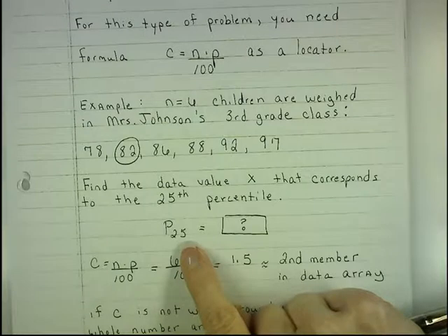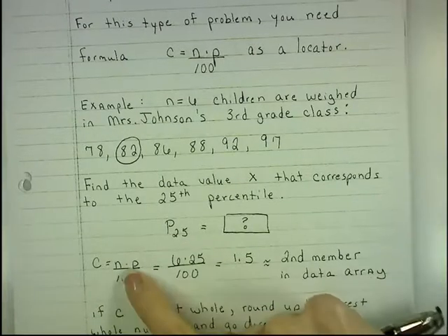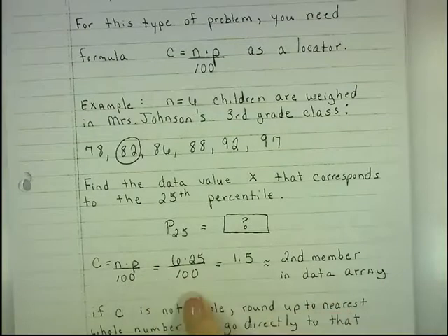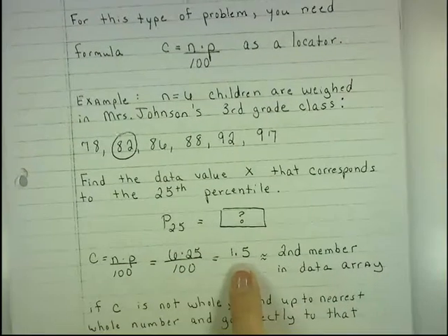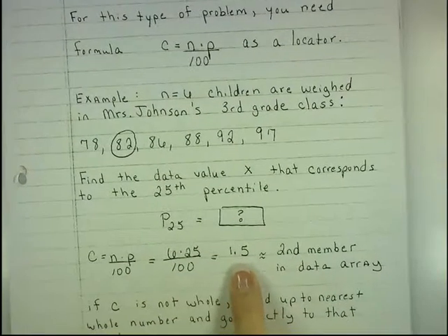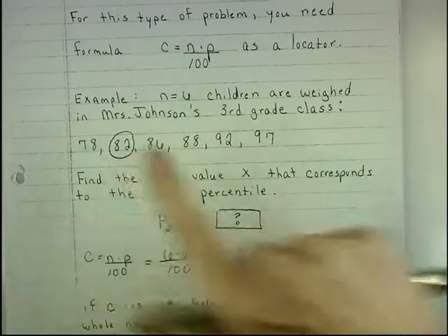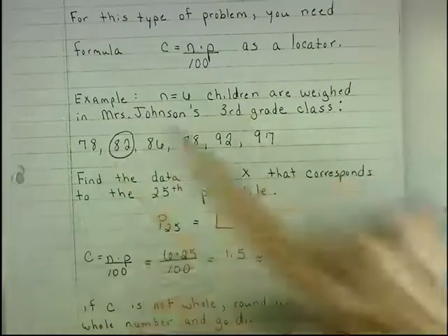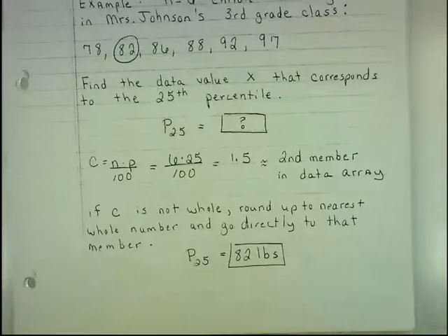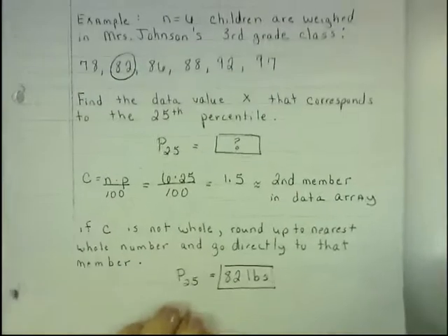the weight of the child that falls at the 25th percentile. We would say 6 times 25 divided by 100, and that's 1.5. If c is not a whole number, always go to the nearest whole number regardless of decimal and go to that member. So go to the second child that weighs 82 pounds, so that child falls at the 25th percentile. So P sub 25 is 82 pounds.